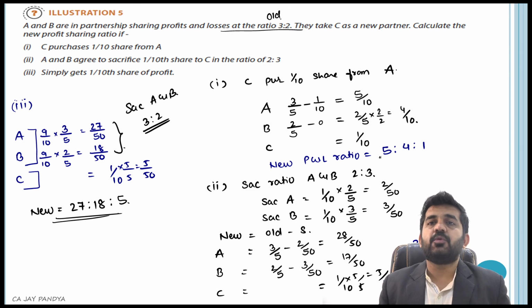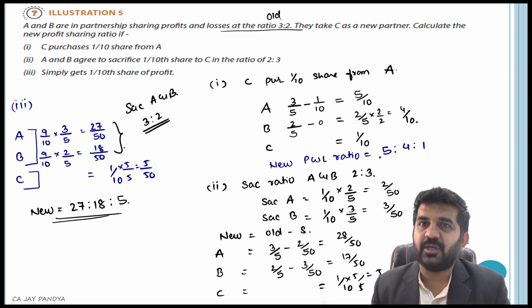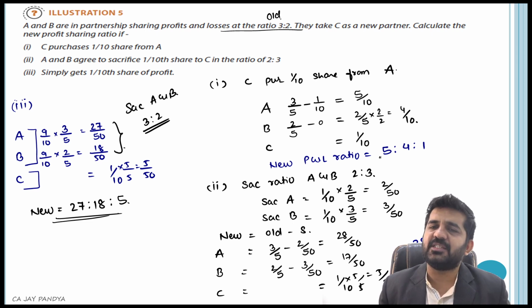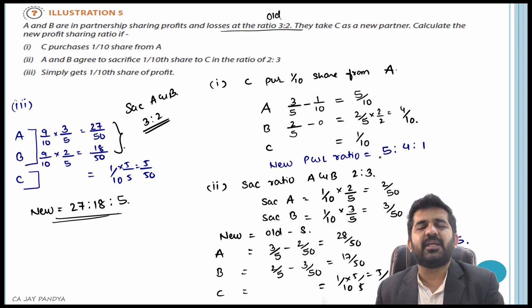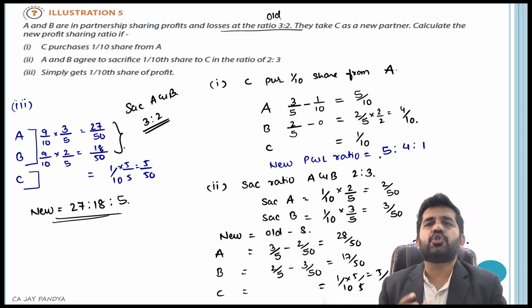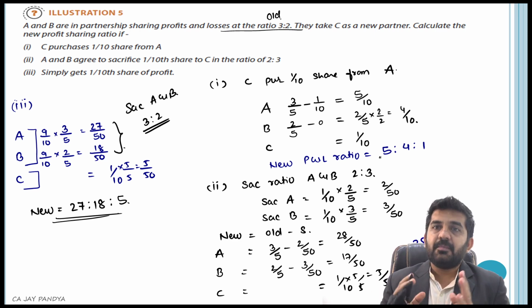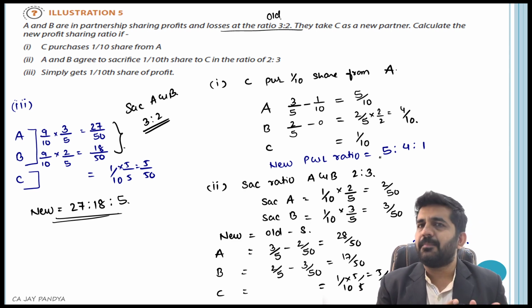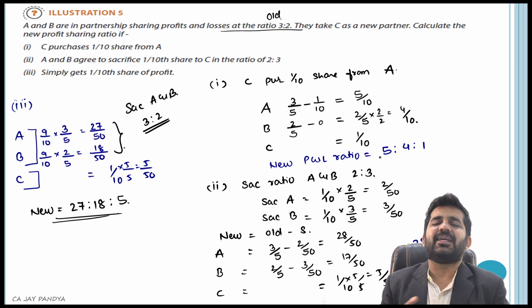So what I was telling you is, these are the exhaustive manners in which the new profit and loss ratio is found out. At higher level, normally we don't do n number of questions of finding out new profit sharing ratio. It is assumed that you know how to find out sacrifice ratio, new P&L ratio, old P&L ratio, and this concept should be very clear from your lower standard. But even if you have not understood at this level, you can always go to your lower standard, practice n number of questions, and you will get an idea how to find out sacrifice ratio and new ratio.